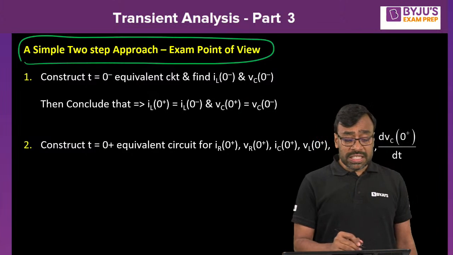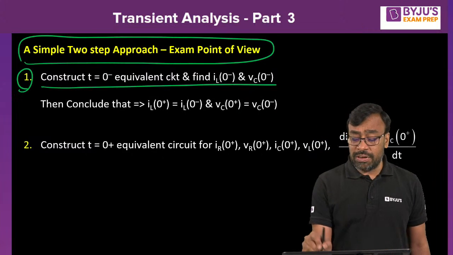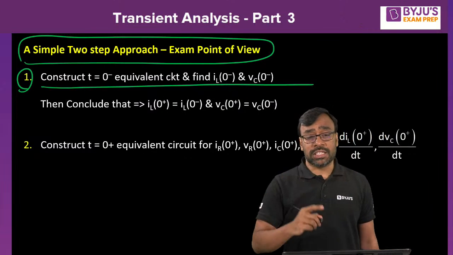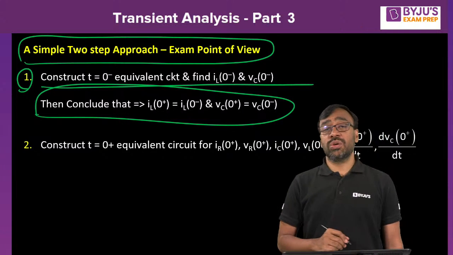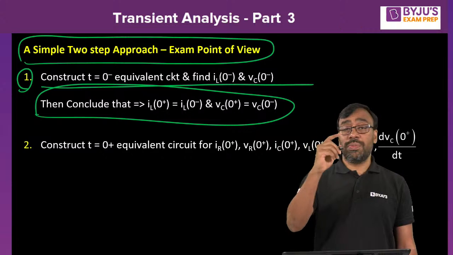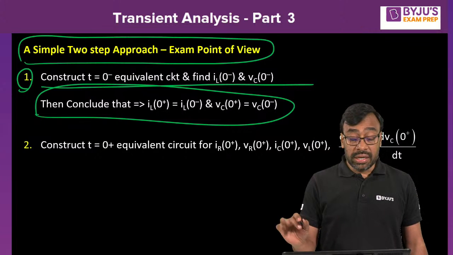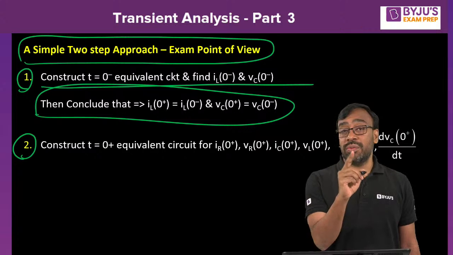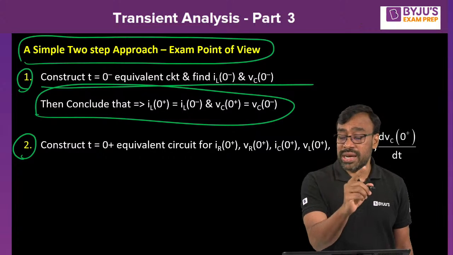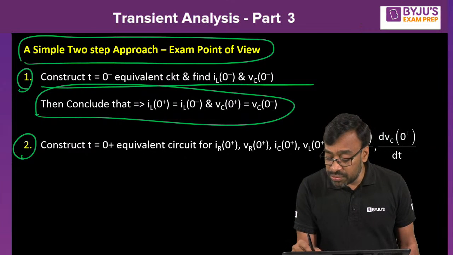Then the first step is what? Construct the t equal to 0 minus equivalent circuit and find the current through the inductor and voltage across the capacitor. Then conclude that iL of 0 plus is equal to iL of 0 minus, vC of 0 plus is equal to vC of 0 minus. In case you want, other than current through the inductor and voltage across the capacitor, the first order derivative terms, look at this.